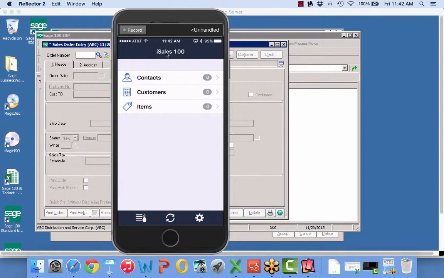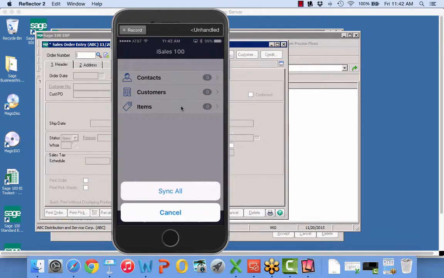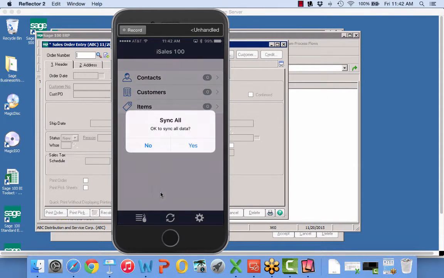All right, and just like that, I have no customers, I have no contacts, I have no items. It's already aware of a couple other things too. You notice that plus sign is gone? I can't add new customers, and I can't add a new transaction, and iSales already knows it. All right, even when I hit my sync button, there's no sync transactions. Why? I don't have permission to it.